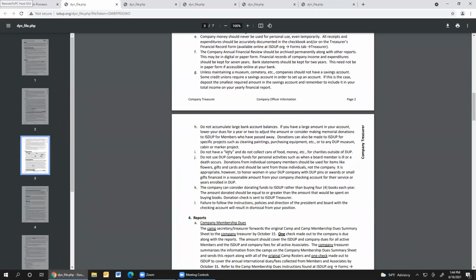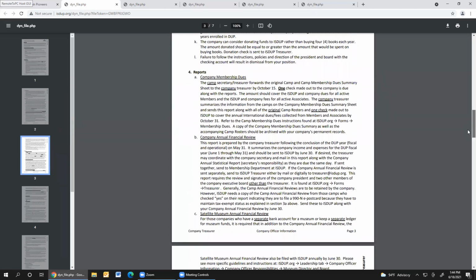We are still hearing about groups that have a little kitty or a box and collect cans of food or money to give to charities outside of DUP. This is absolutely against DUP policy. And we talk again about donating to groups outside of DUP. This is a very important section. Please read through it so that you understand what DUP policies are and you are in compliance with them.